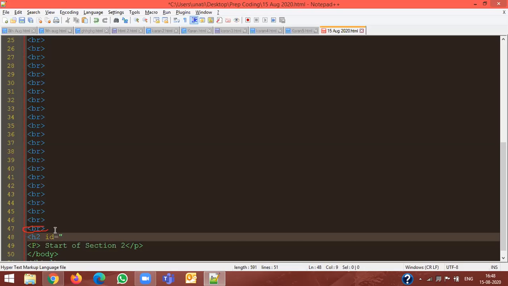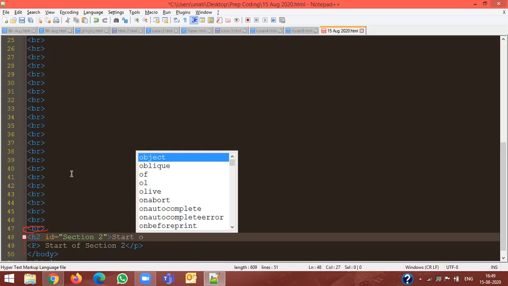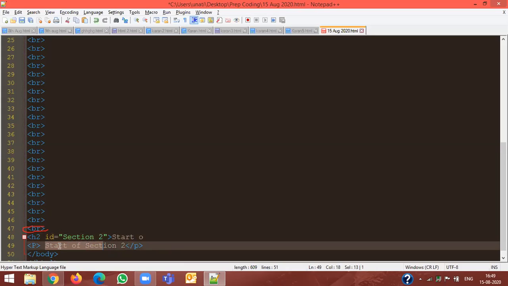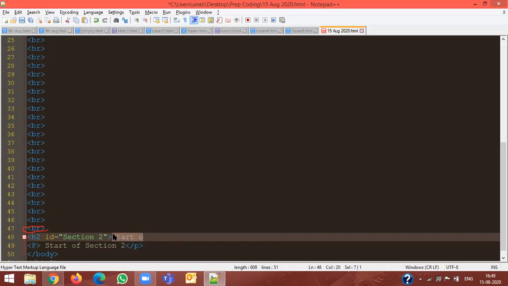Section 2 you have given, correct? Just copy paste that name. Section 2, close it, and say start of section 2. You can type that down. And then close the h2 tag. Now save, and then let's go back and check.